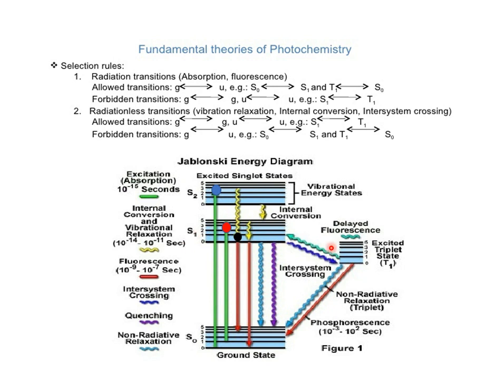Now when we talk about intersystem crossing, this is nothing but the transition of a molecule from a singlet excited state to a triplet excited state without emission of radiation. However, the radiative transitions, as I said, are of many types, but here I am going to talk about only fluorescence and phosphorescence.